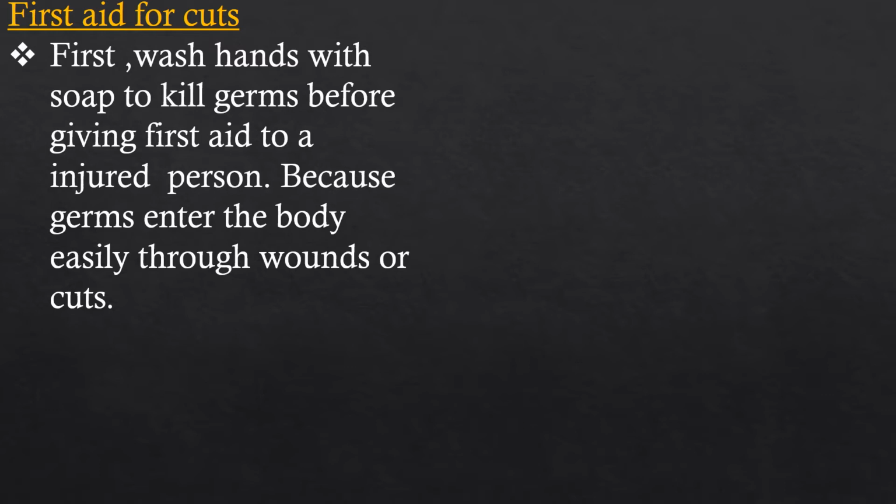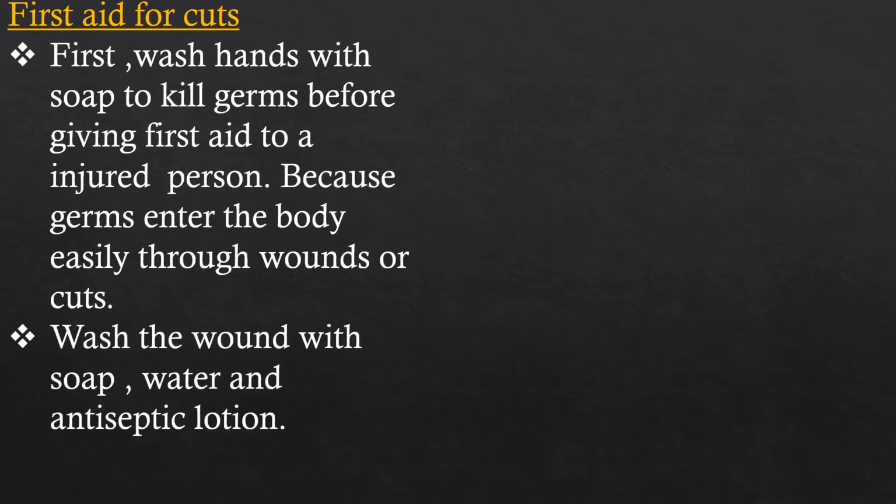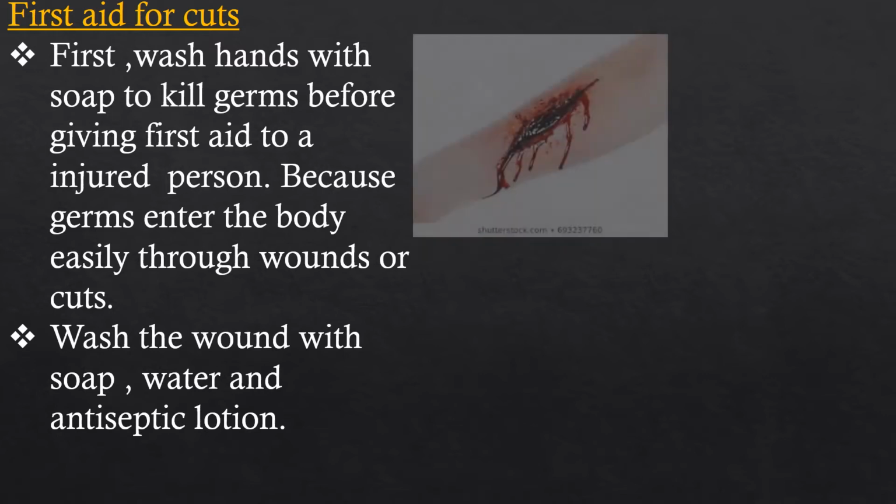That's why we should wash our hands with soap to kill germs before giving first aid to an injured person, that means the person who is having wounds, because germs enter the body easily through wounds or cuts. Wash the wound with soap and water. After that, we have to wash the wound with antiseptic lotion.